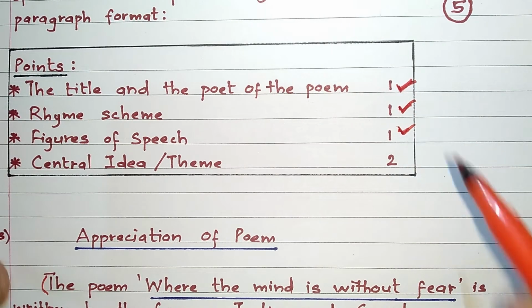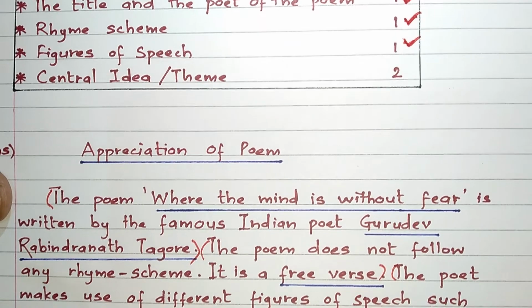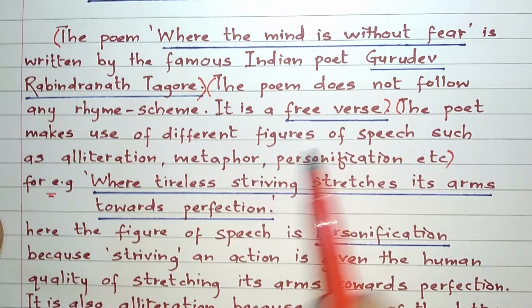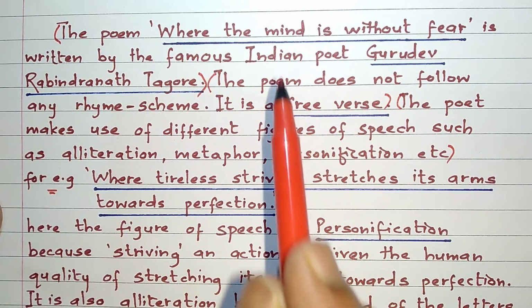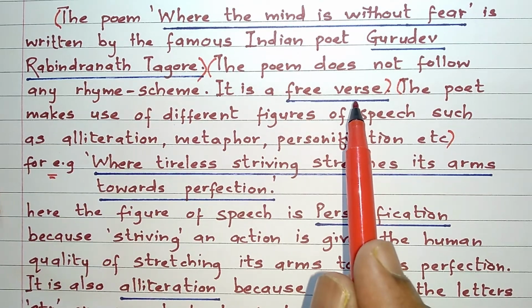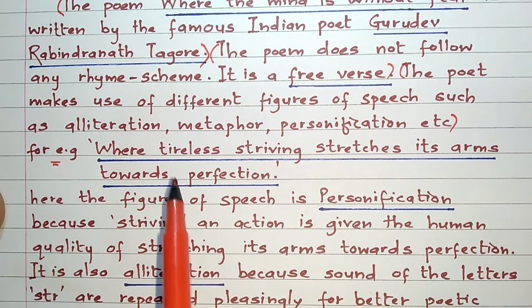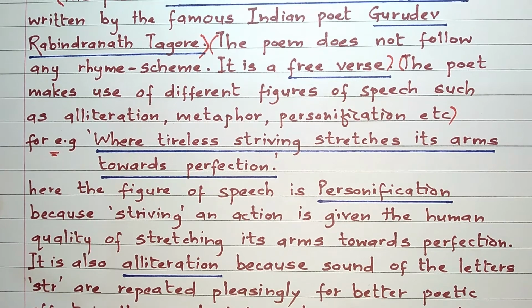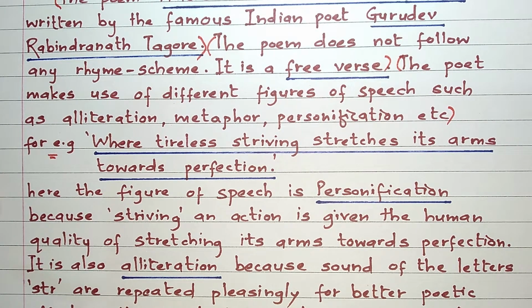Okay. Now, before we go to the next paragraph, friends, I would like to bring your attention towards these points which I have underlined. Remember, I have underlined only the main points: the name of the poem and the poet, whether it is a free verse or the rhyme scheme, and the example and the name of the figures of speech. Why? Because friends, this helps us to attract the attention of the paper checker, and this gives a very good impression in the mind of the examiner, the paper checker.